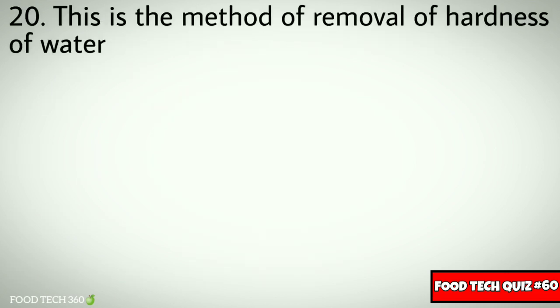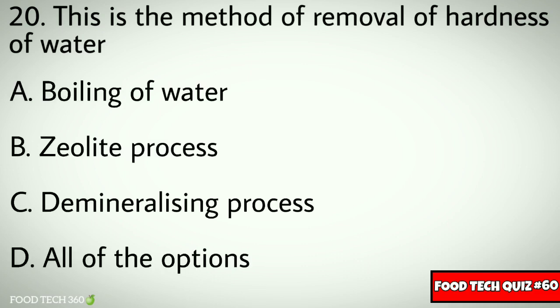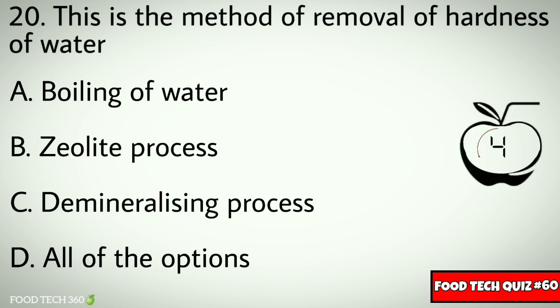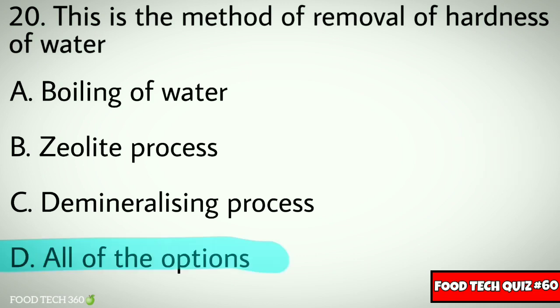Question number 20. This is a method of removal of hardness of water. Options: A. Boiling of water, B. Zeolite process, C. Demineralizing process, D. All of the options. Correct answer: D. All of the options.